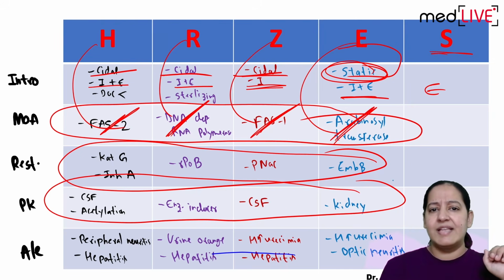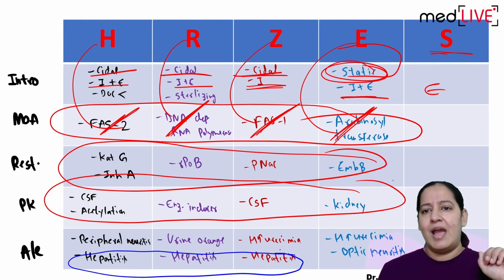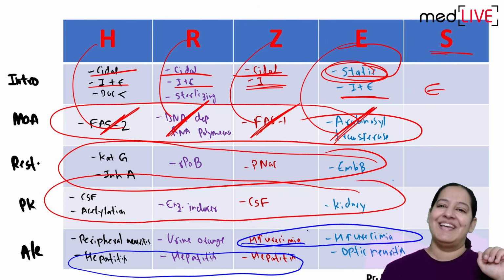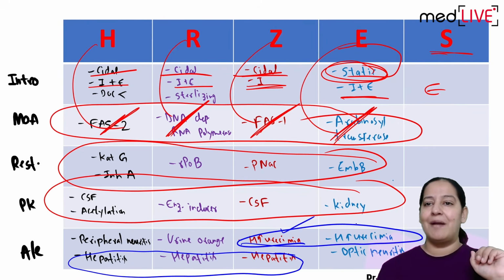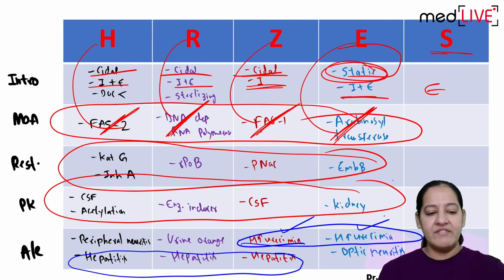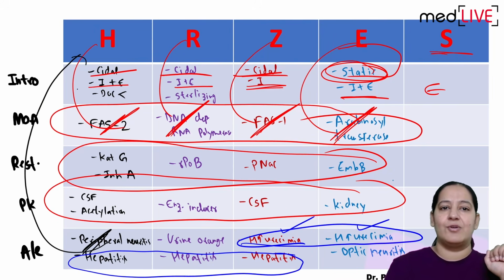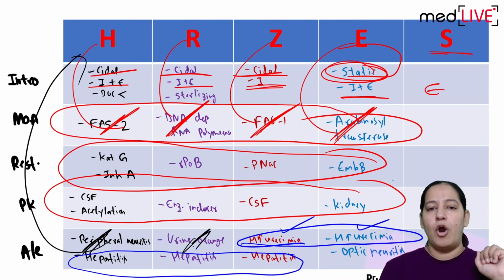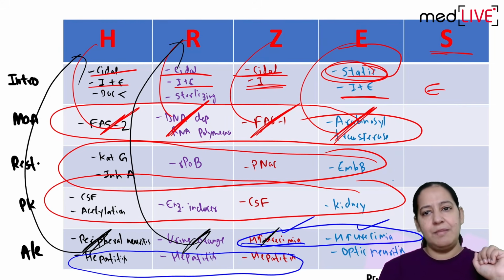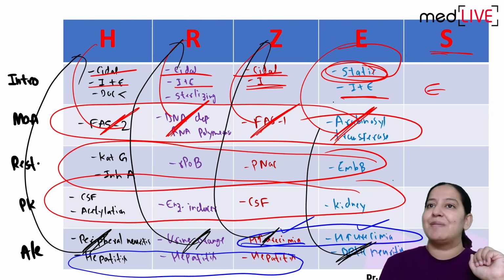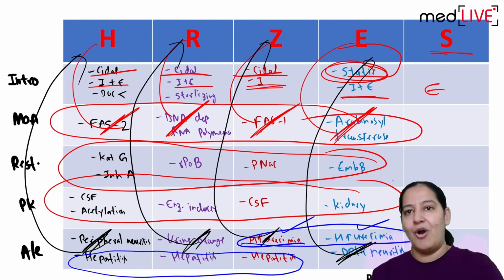So the first three, HRZ, cause hepatitis, and the third and fourth cause hyperuricemia. Hyperuricemia or gout is present in pyrazinamide and ethambutol, and there is one specific feature in each of them. I will state that specific feature. Peripheral neuritis is a specific feature for isoniazid. Urine red or orange is a specific feature for rifampicin. Hyperuricemia is a specific feature for pyrazinamide, and optic neuritis is a specific feature for ethambutol. So that was all about it.